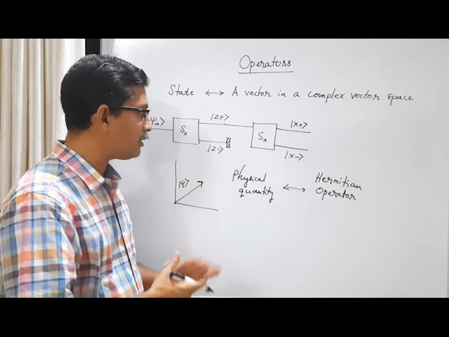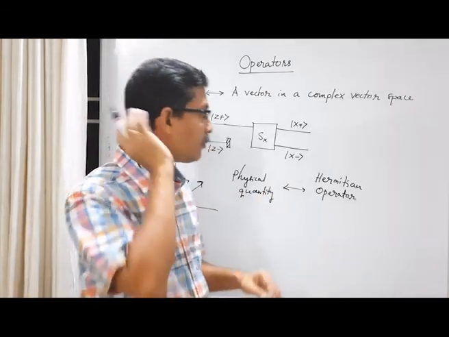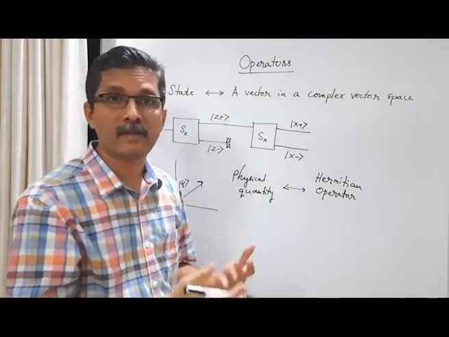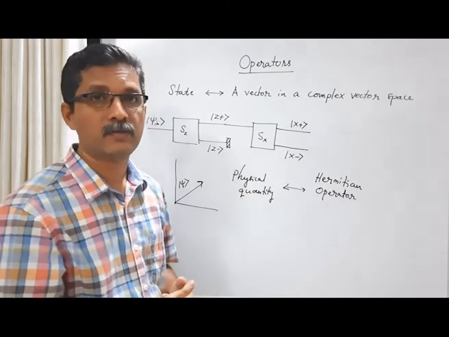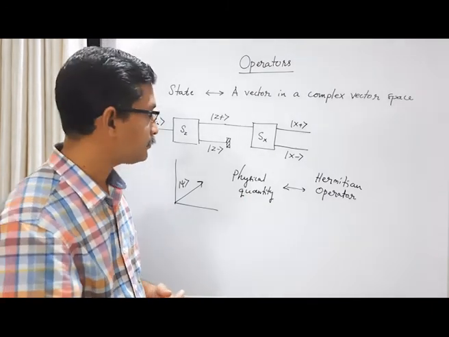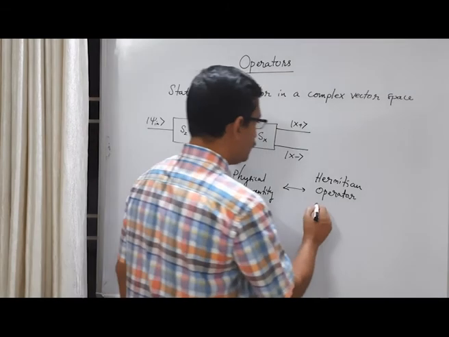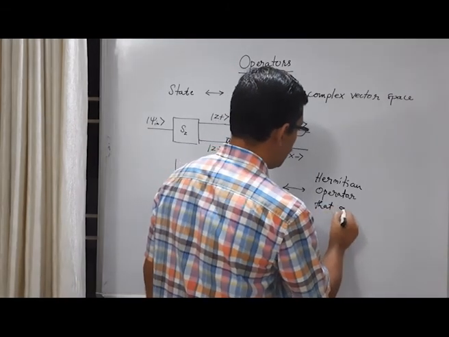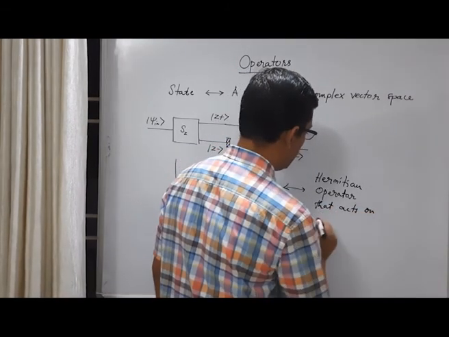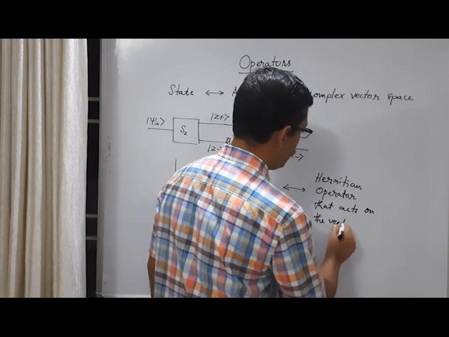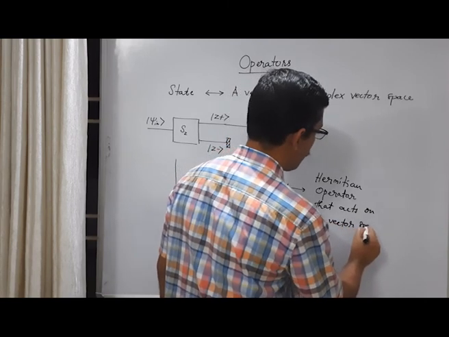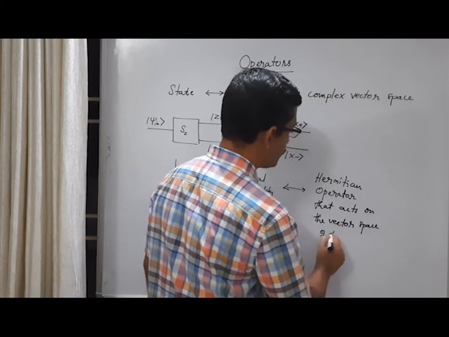So a physical quantity is represented by a Hermitian operator that acts on the abstract vector space of the system.